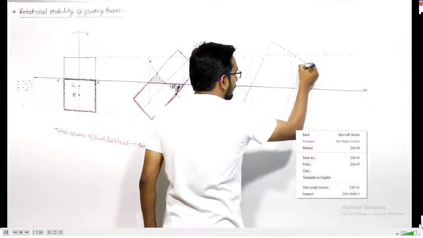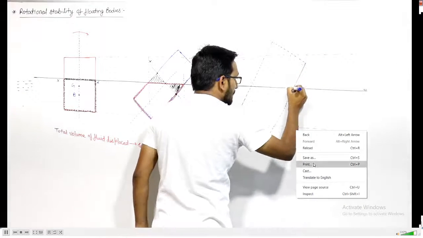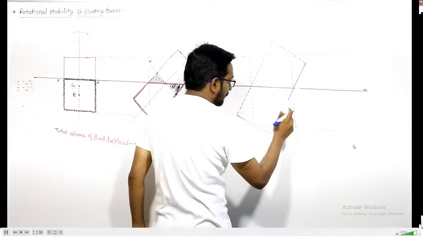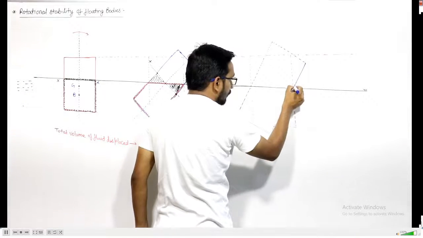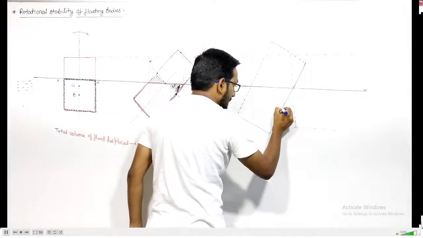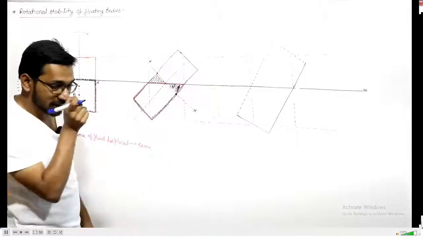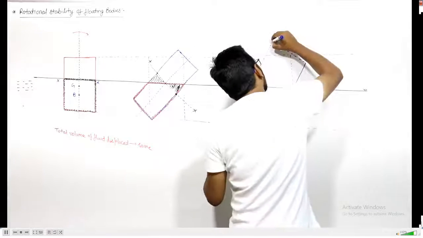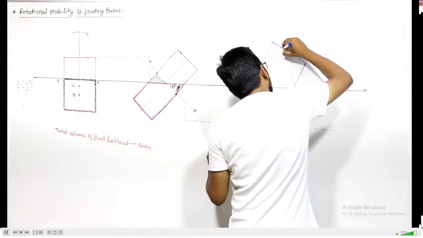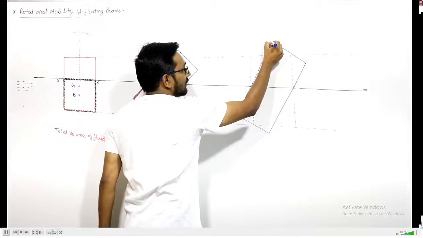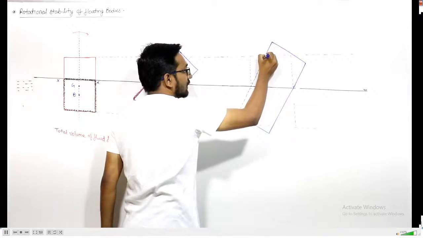This is the body. Figures are most important. If you make a figure correctly, then you will be able to understand very easily what is happening with the body. That's why it takes a lot of time to make a correct figure.